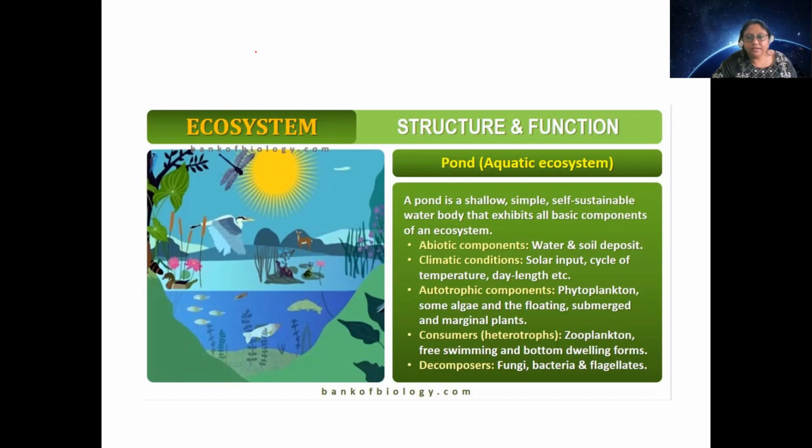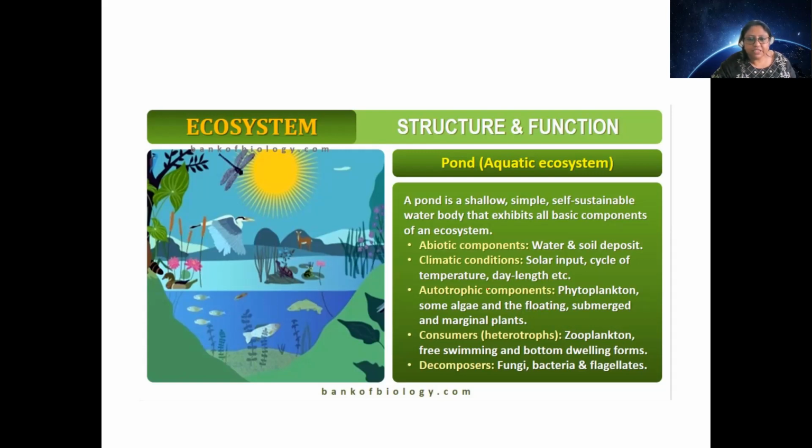See, I told you, planktons are unicellular microscopic structures which are floating on the surface of water. If they are from the plant kingdom, we call them phytoplankton. And if they are associated with the animal kingdom, we call them zooplankton. So unicellular algae, which fall under Protista, come into phytoplankton. So they are autotrophic components. Apart from them, there can be floating, submerged and marginal plants.